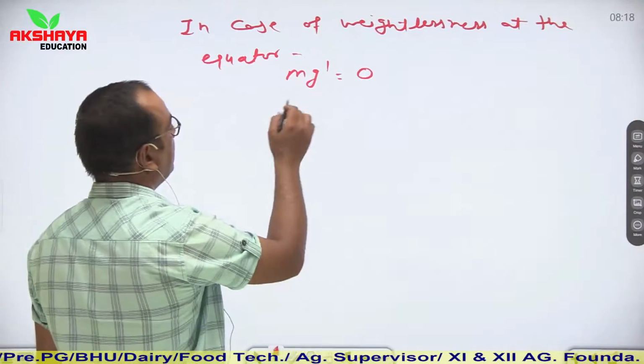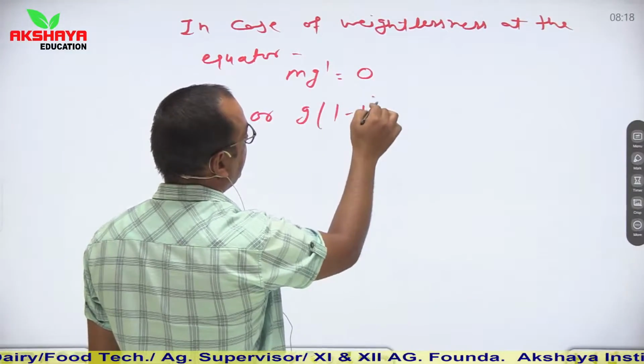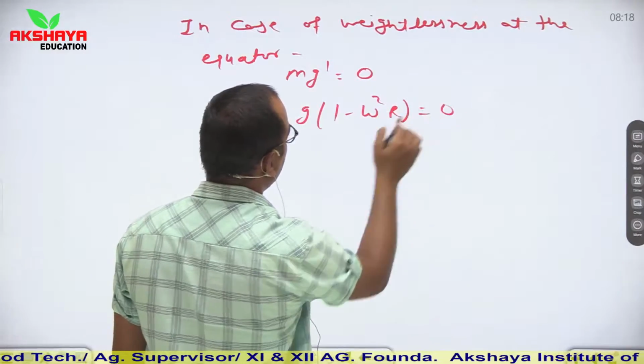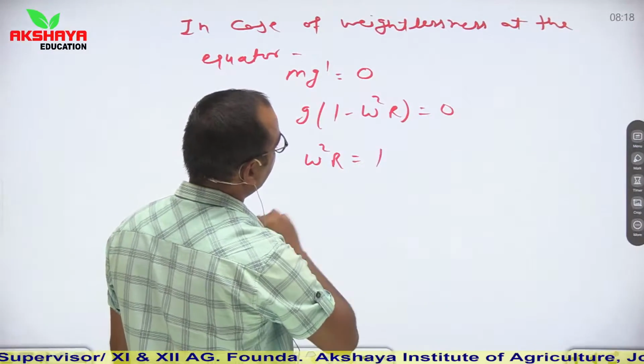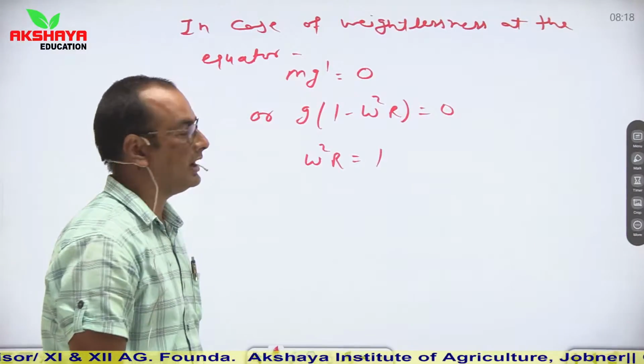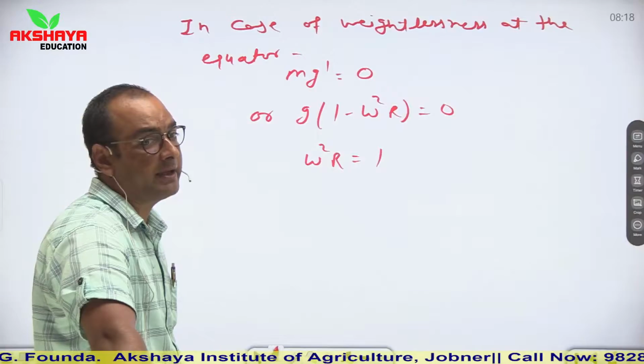So from g into 1 minus omega square r is equal to 0, or we can say that omega square r is equal to 1. So in this situation, we have to calculate the time period.